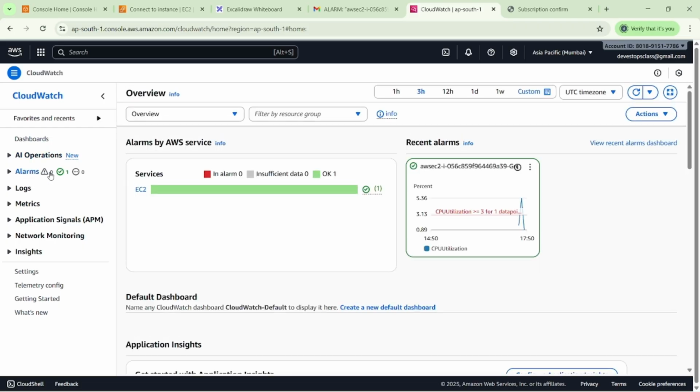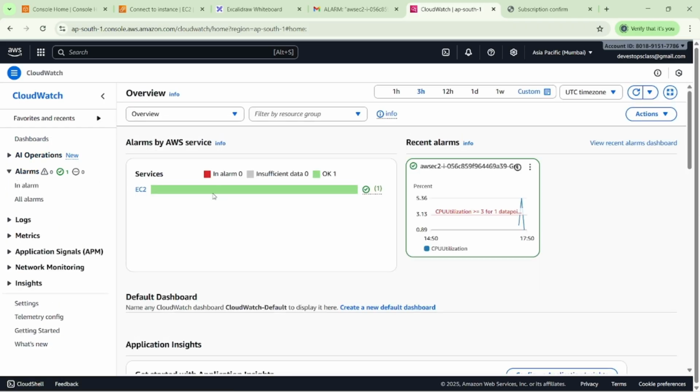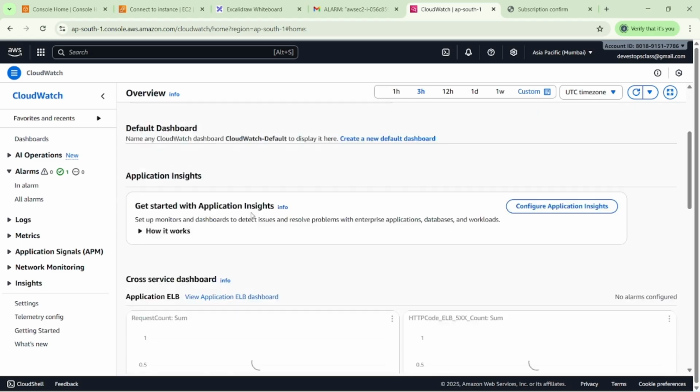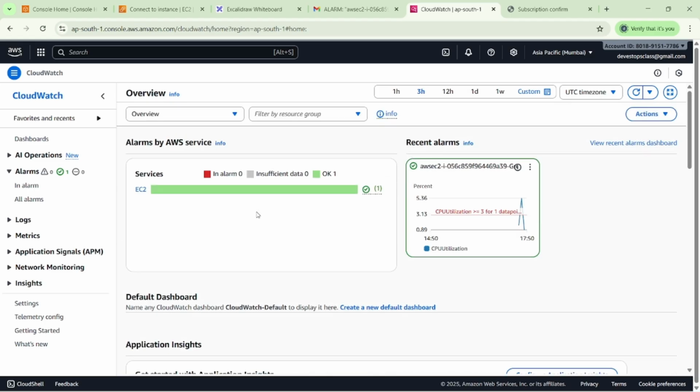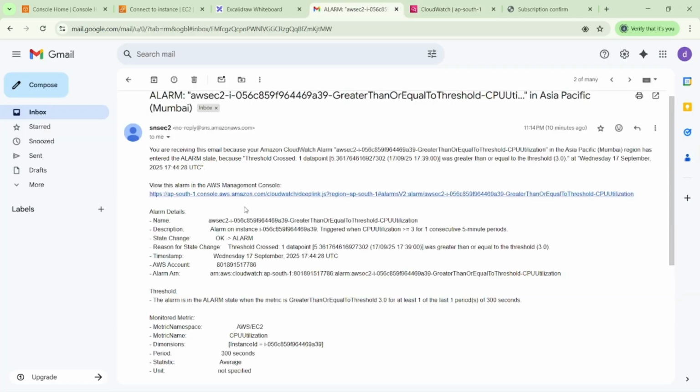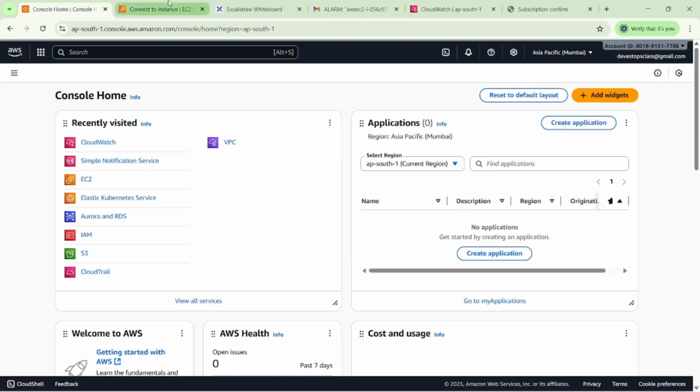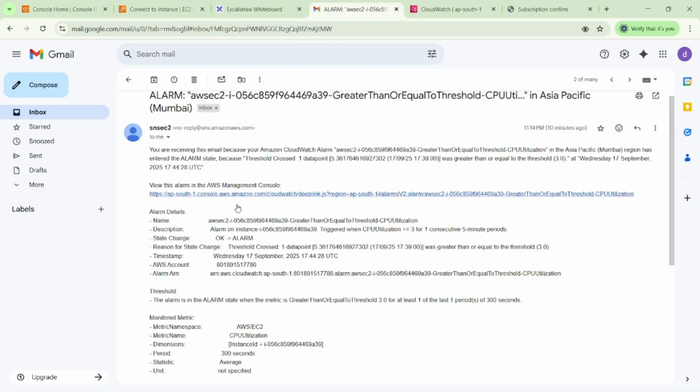In CloudWatch, we have the history there for the alarm. Then we can check the history of our alarm, and we can see the recent alarm. In that recent alarm, our condition was met, then we got a trigger email from the AWS side. Once we got the email, we can click on this one, otherwise we can check in our CloudWatch. Once we click here, we directly navigate to our CloudWatch.